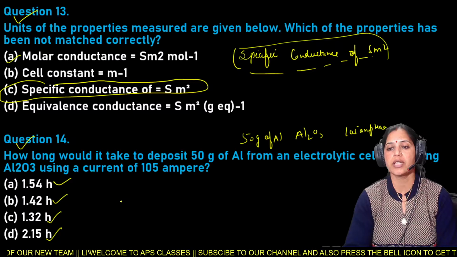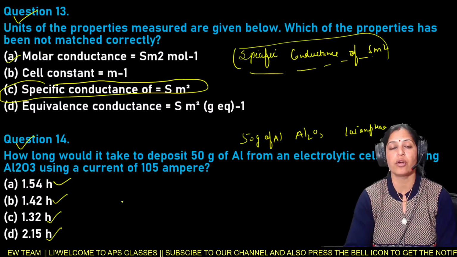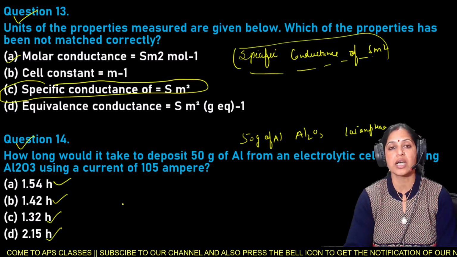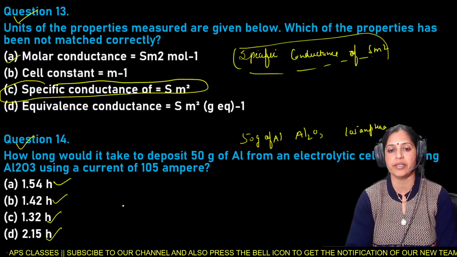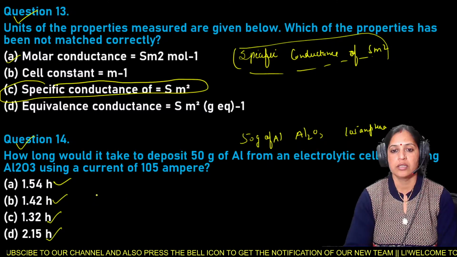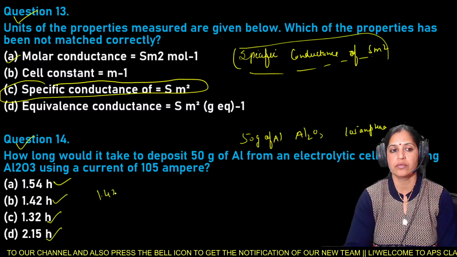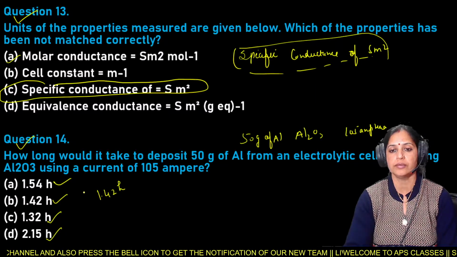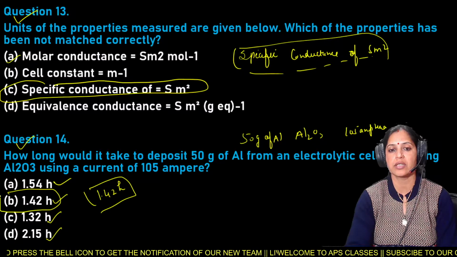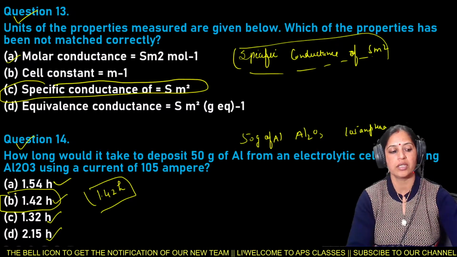So how long would it take to deposit 50 gram of aluminum from an electrolytic cell containing Al2O3 using a current of 105 ampere? It is question number 14. That is 1.42 hour. So here option B is the right answer for question number 14.